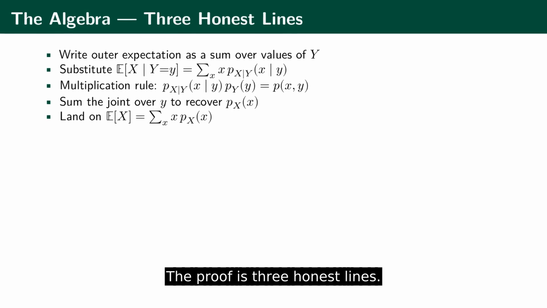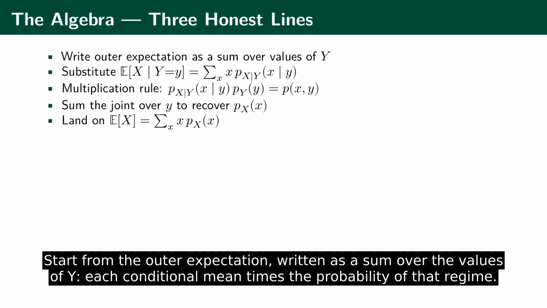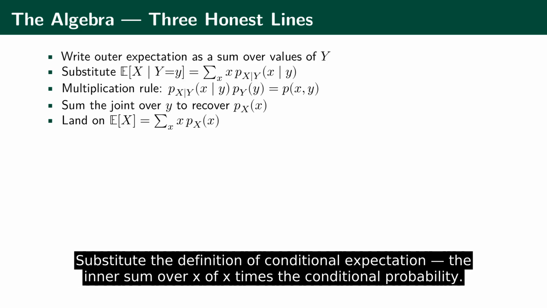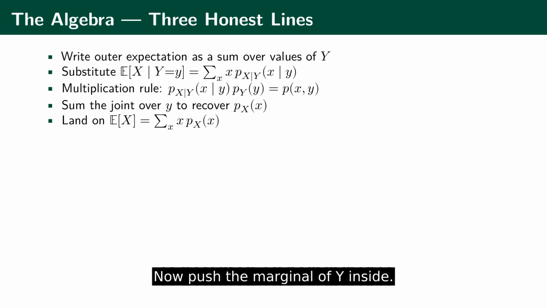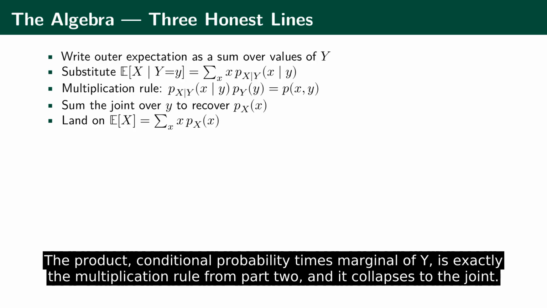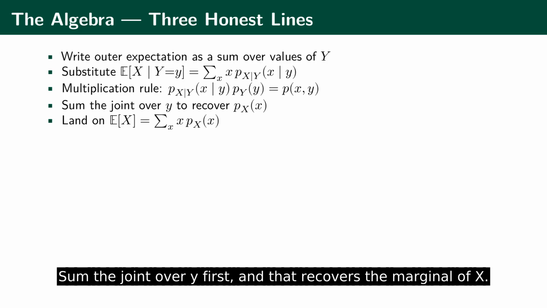The proof is three honest lines. Start from the outer expectation, written as a sum over the values of y, each conditional mean times the probability of that regime. Substitute the definition of conditional expectation, the inner sum over x of x times the conditional probability. Now push the marginal of y inside. The product, conditional probability times marginal of y, is exactly the multiplication rule from Part 2, and it collapses to the joint. Sum the joint over y first, and that recovers the marginal of x.